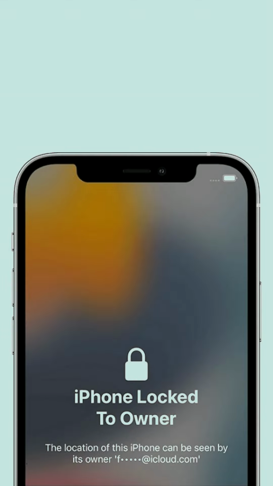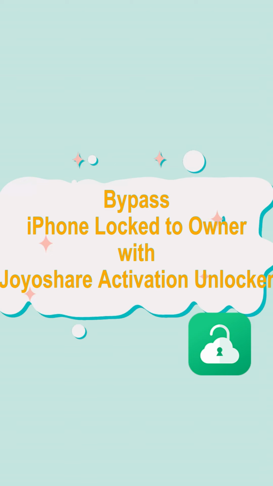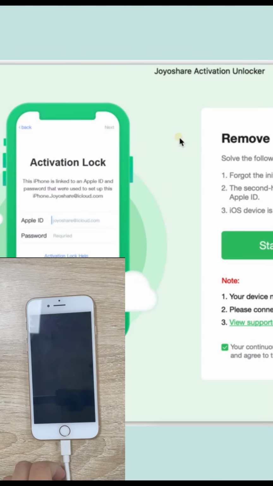If you are locked out of the screen displaying that iPhone lock to owner, follow the steps to use Joyoshare Activation Unlocker to bypass it. Step 1. Connect your iPhone to your Mac and run Joyoshare Activation Unlocker.